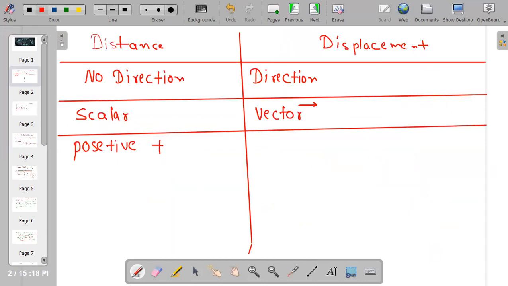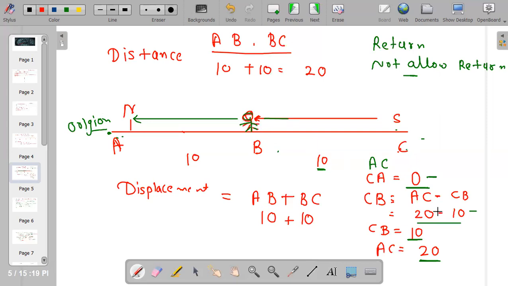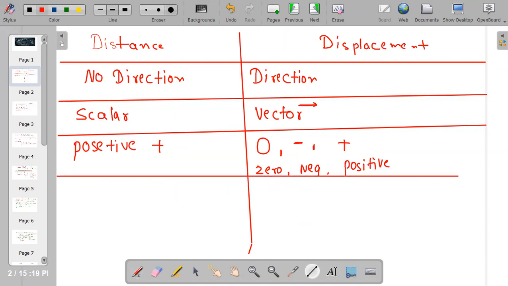Distance is always positive. But displacement is 0 if it again reaches its origin, and it can be negative. I can use the negative sign because of where he is stuck, depending upon the question. I can use the plus sign if it doesn't allow return and he is continuously going. So it can be 0, negative, or positive. If you have any doubt, you can ask me in the chat box related to this particular topic.